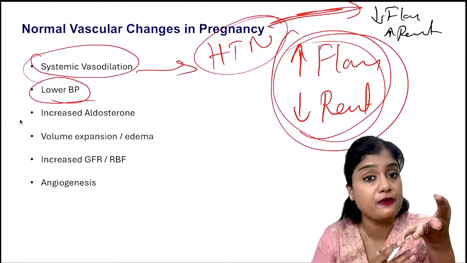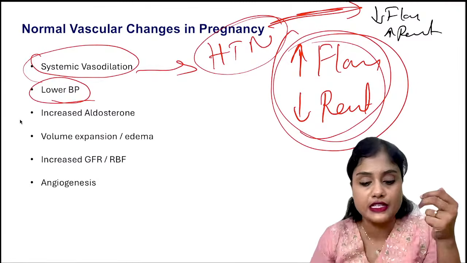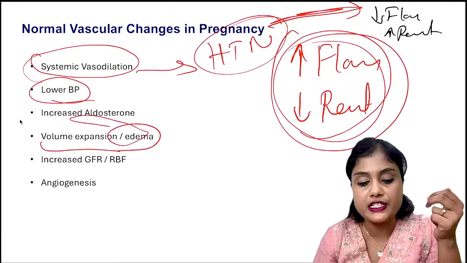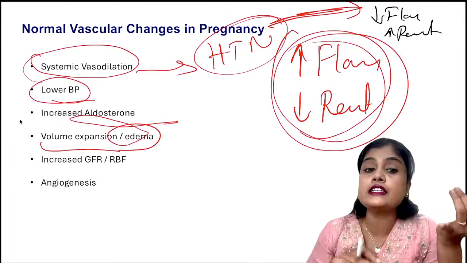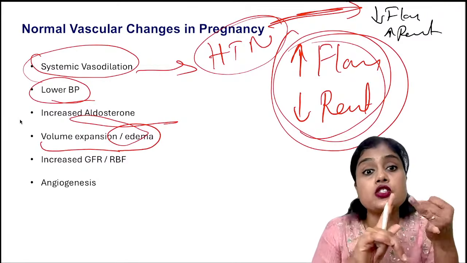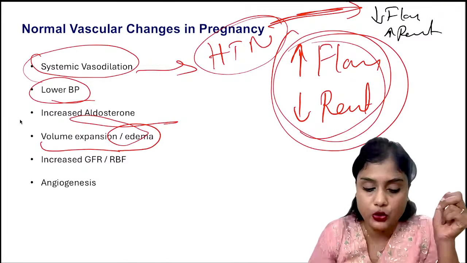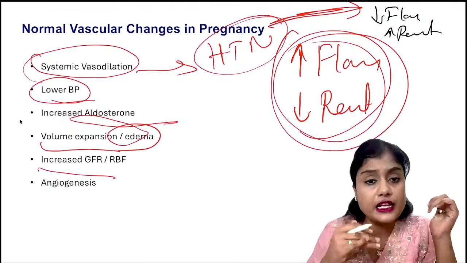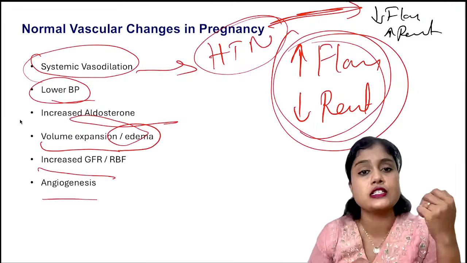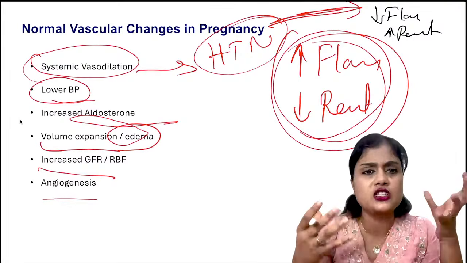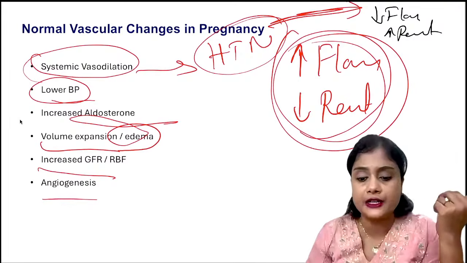There is plasma volume increasing, blood volume increasing, volume expansion, and increased aldosterone, which is physiological in pregnancy. Also, there is an increase in glomerular filtration rate and an increase in renal blood flow. These may be your easy gaining marks questions. Easy to remember. Angiogenesis. Yes, with the increase in size, new vessels should come up, isn't it?